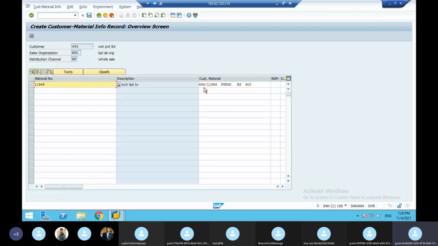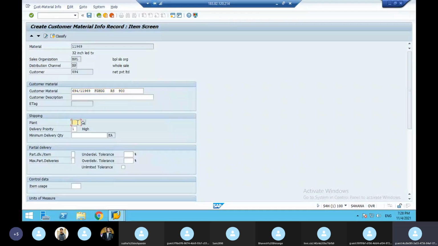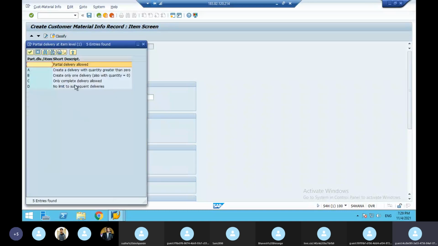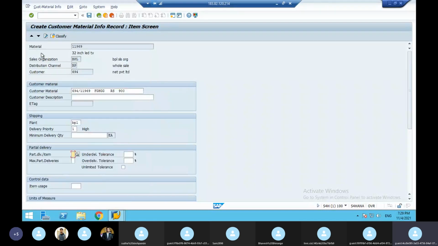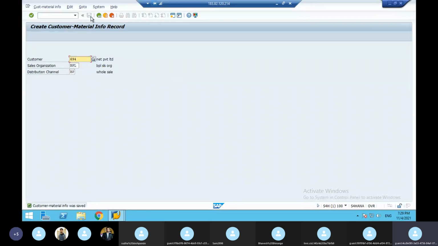Press enter. Again double click on the material number. Here you have to give the plant. So my plant is BPL, and here you see whether partial delivery is allowed or not. Even though it is a permanent customer, whether one complete delivery or partial delivery is allowed is decided by the management. So once you do this and save it, customer material information record is maintained. So next we are going to maintain price master data. You can maintain price master data, otherwise you can maintain it manually in the sales order. So I'll show you both.